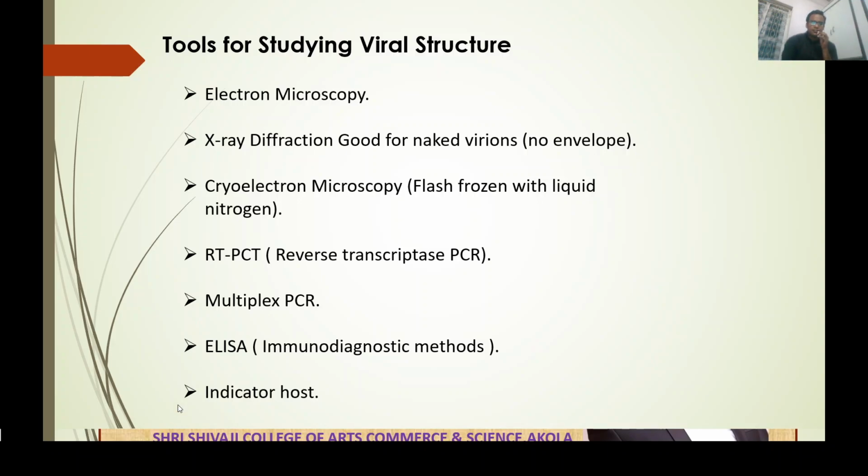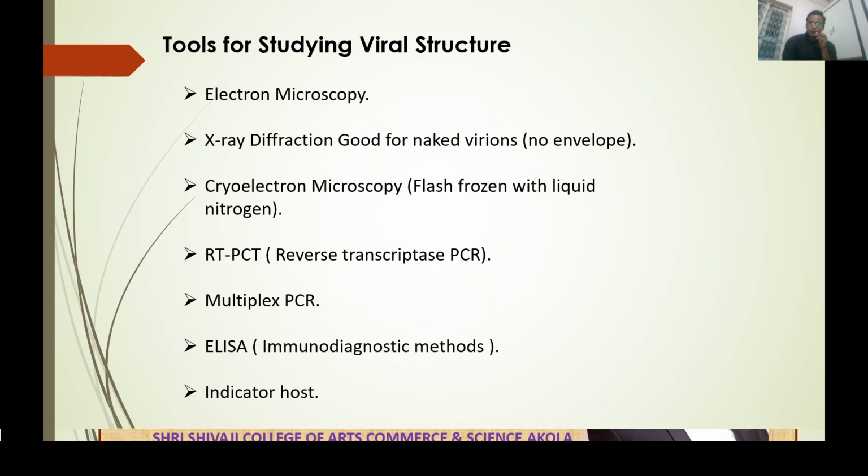And next one is the indicator host. Now, what is the indicator host? An indicator host is a plant sensitive to a particular virus. When inoculated with a virus, it shows symptoms. On the basis of that symptom, we are able to identify the virus type.